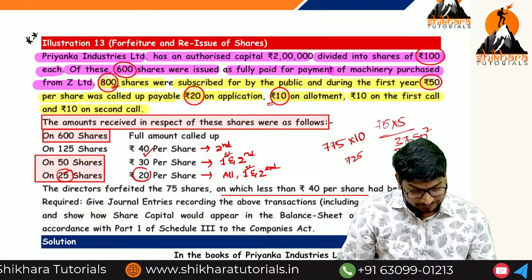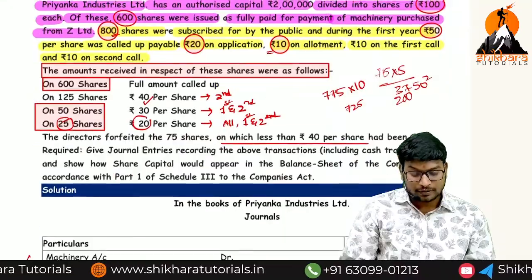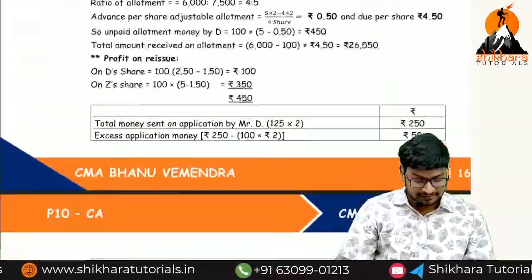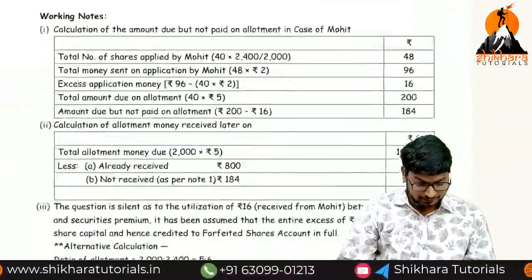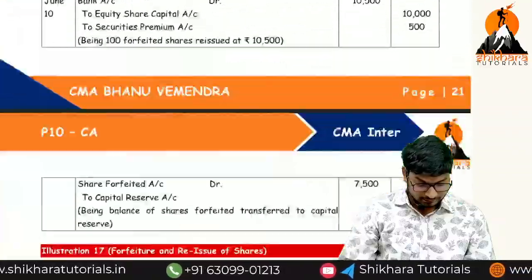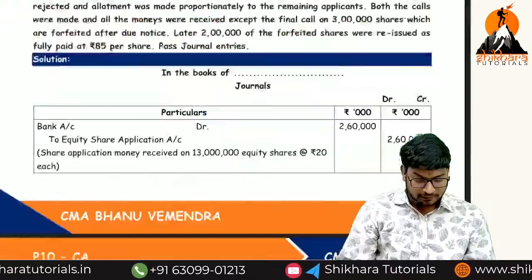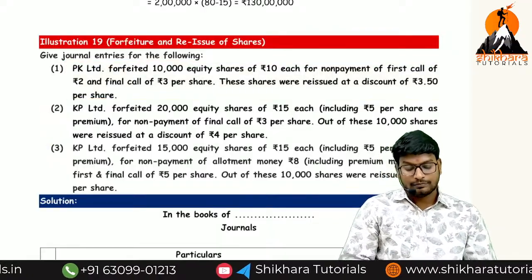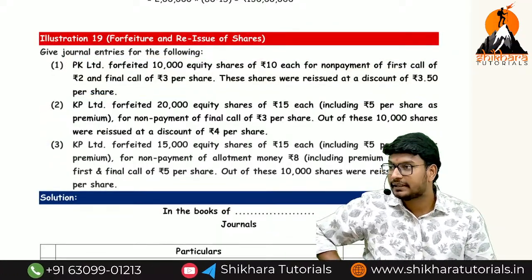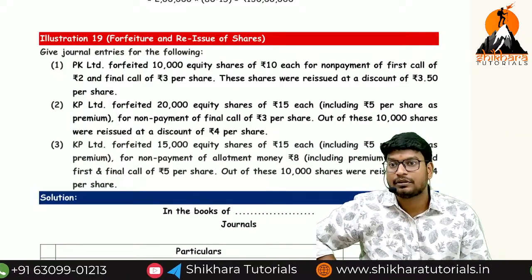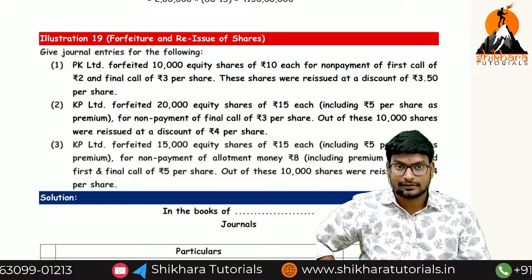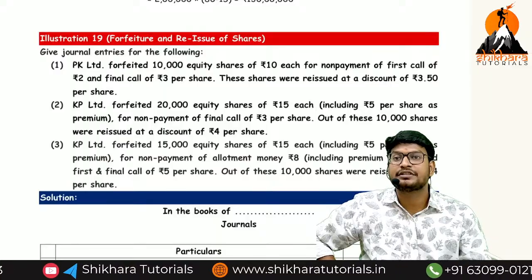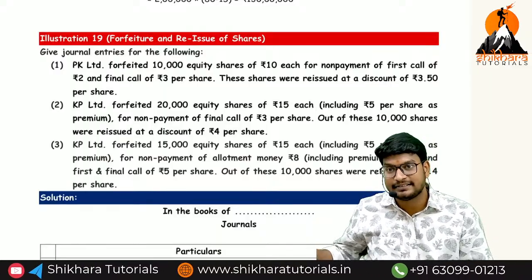13th one. Instead of the 13th one, we can see this small question. You can complete it within less time. See these questions. How many cases do we have here? 3 different cases. We have to pass one entry, that's all. About the forfeiture: forfeiture at par, forfeiture at premium when the securities premium is received, and forfeiture at premium when securities premium is not received. Those are the 3 cases available here. Easily you can complete. Okay?